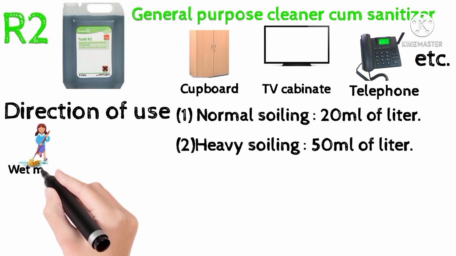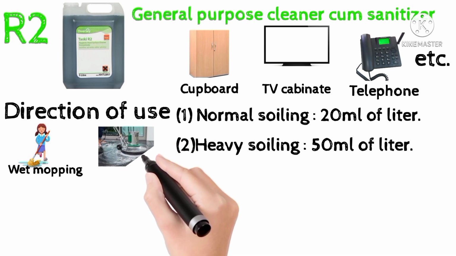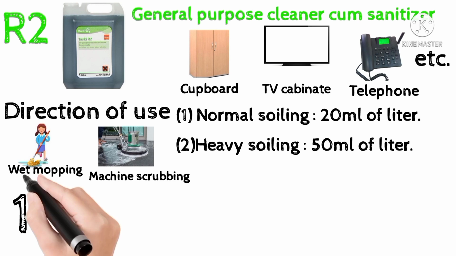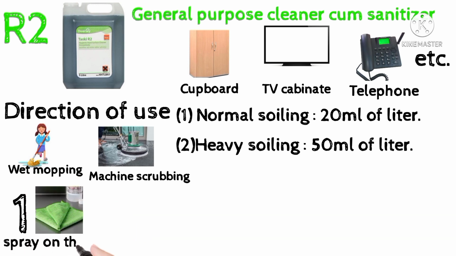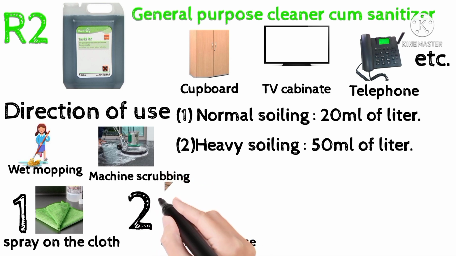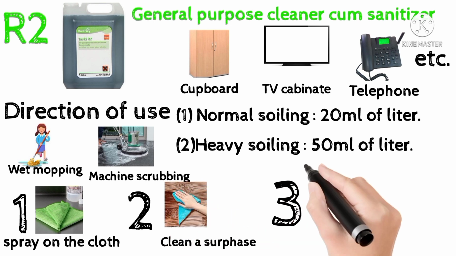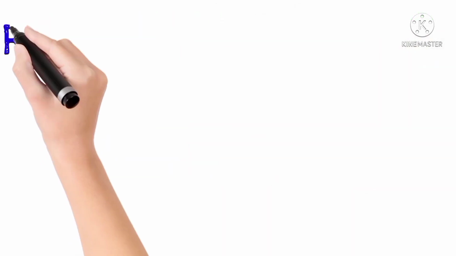It is also used in the housekeeping department for wet mopping and floor scrubbing in guest areas, corridors, etc. How to use R2? Spray R2 directly on a cloth, clean the surface, and wipe with a new cloth for buffing and extra shine.